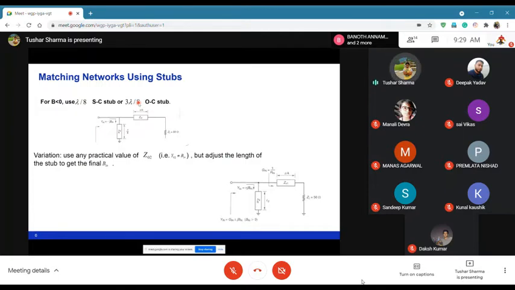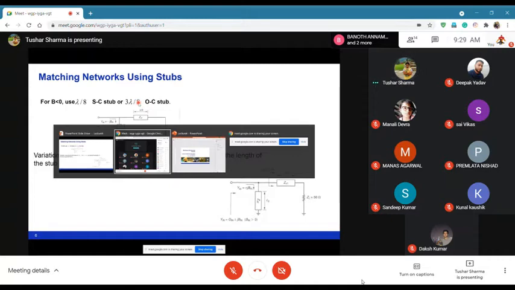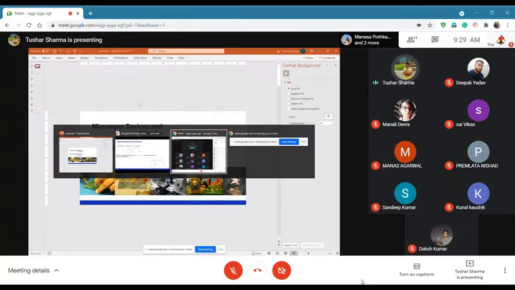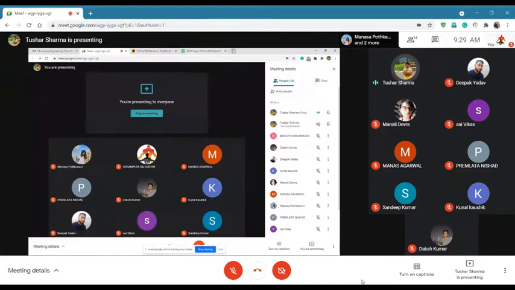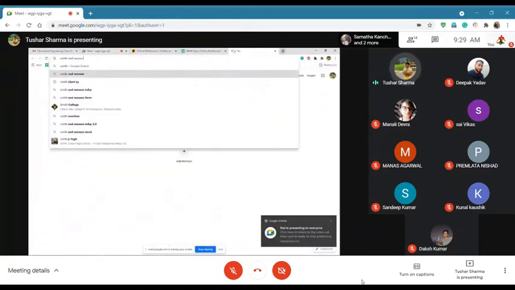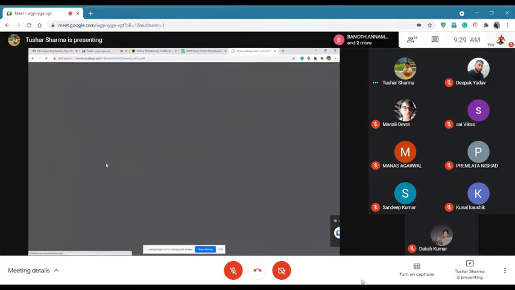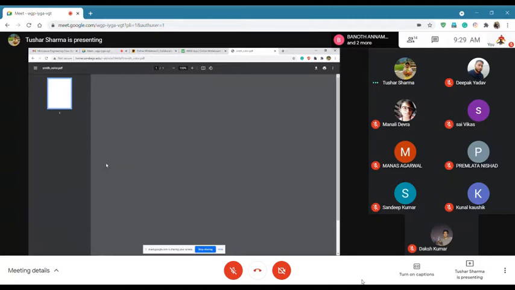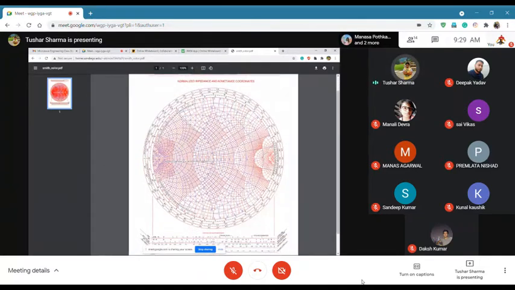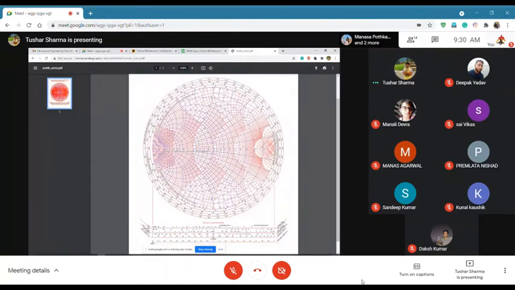So we need to first go back to the Smith chart and start understanding how stubs work on Smith chart. And I need to start writing now. So let me show you. Let me go back to that. Okay, so yeah, we will need this. So let's take the screenshot.